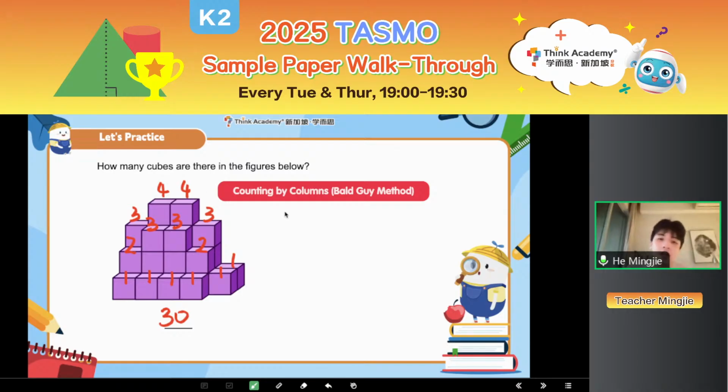So first, how many 4? So first, 4 plus 4 equals to 8, right? And then how many 3? Sorry, how many 3 do we have? 4, 3, right? So 3 plus 3 plus 3 plus 3 equals to 12. Because 3 plus 3, 6. 6 plus 3, 9. 9 plus 3, 12. And then after you plus all the 3 together, you go plus 2. How many 2 do I have? 1, 2. So I have 2, 2 here. So 2 plus 2 equals to 4.